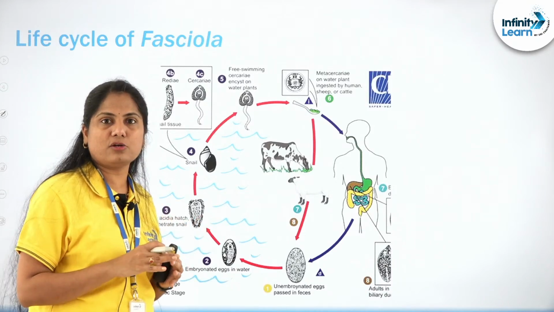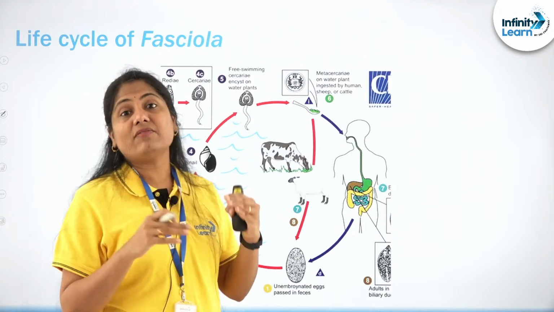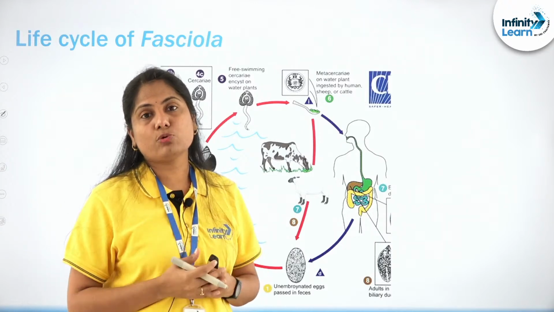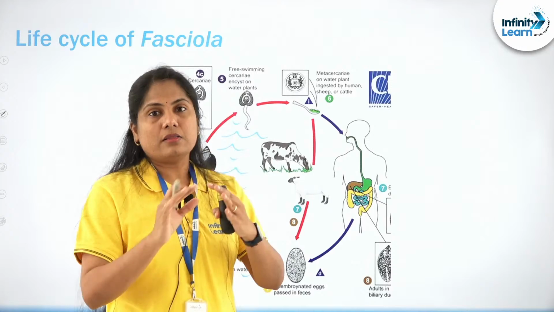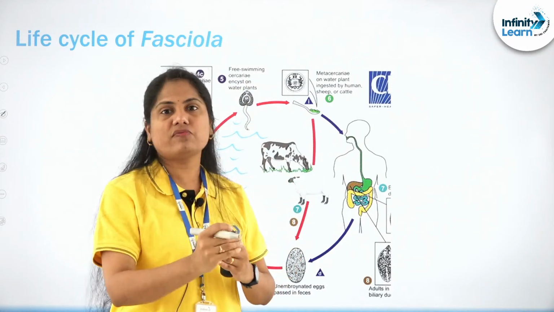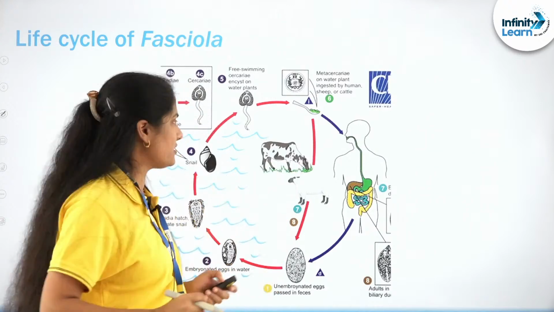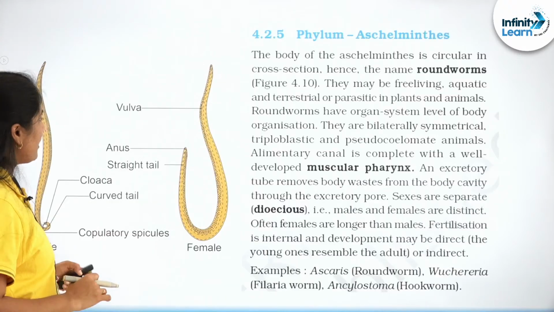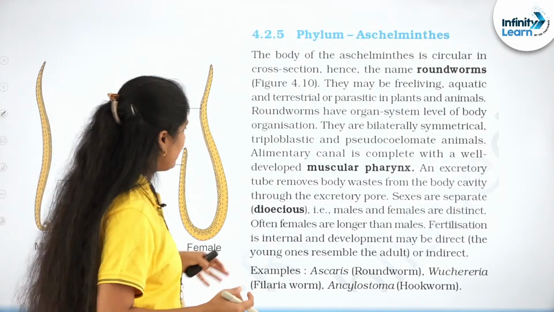Extracellular is outside of the cell, dear. Usually we are referring to some kind of cavity within. Within there is a cellular layer, and there is a space outside of the cell; anywhere outside the cell is referred to as extracellular. So they have a complicated life cycle for survival. Then we have